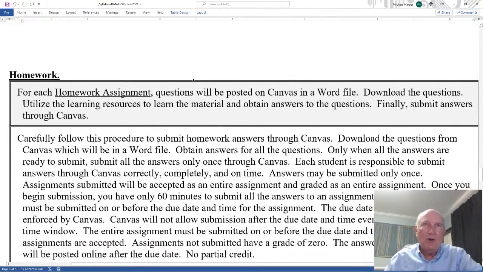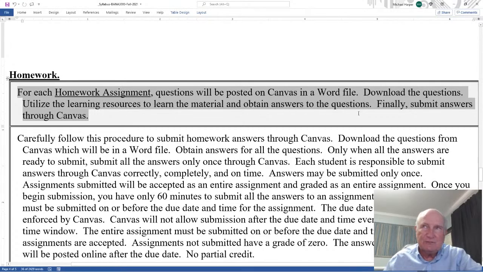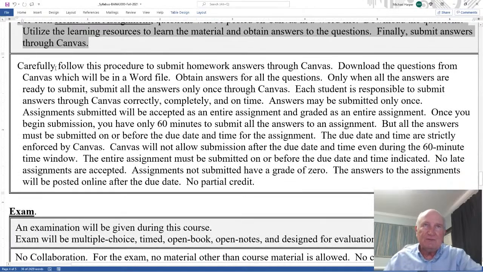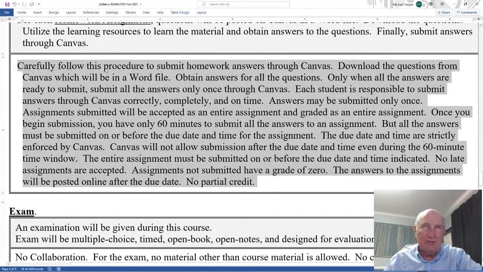Okay. The homework. For each homework assignment, questions will be posted on Canvas in a Word file. Download the questions. Utilize the learning resources to learn the material and obtain answers to the questions. Finally, submit answers through Canvas. Now, this paragraph is important. Make sure you read this carefully. Carefully follow this procedure to submit homework answers through Canvas.